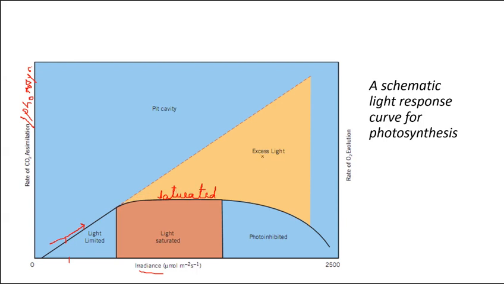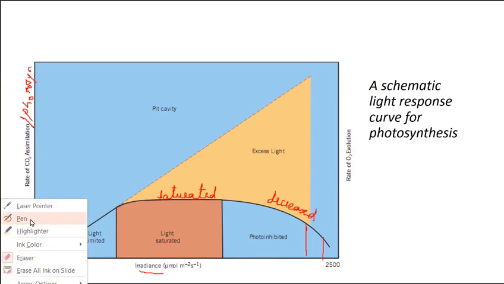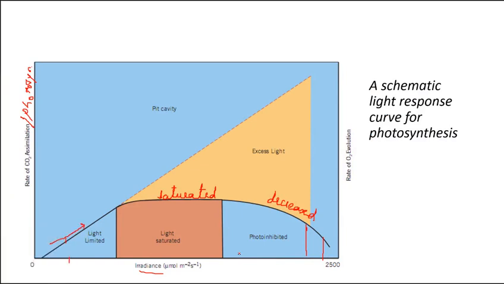In the third case, if the intensity of light is increased even further, then we see that the rate of photosynthesis is decreased. Here in the third case, what we see? That the photosynthetic rate is decreased. And this condition is said to be the photo inhibited condition. When the light dependent decrease of photosynthesis is there, it is known as photo inhibited condition.